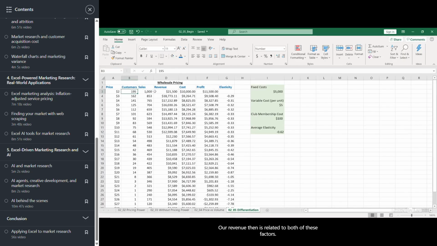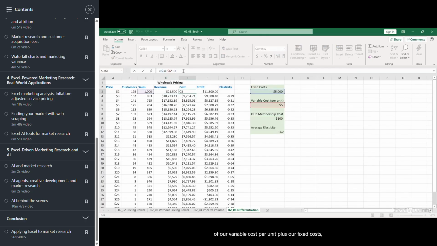Our revenue, then, is related to both of these factors. So our revenue is based on the number of sales times the price per unit plus the club membership cost times the number of customers. Now, we think about our cost being a function of our variable cost per unit plus our fixed costs. And this, in turn, gives us our profits for the firm.